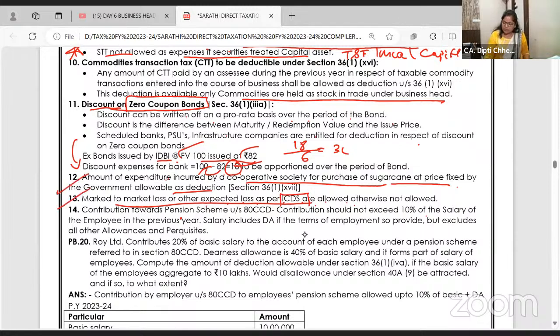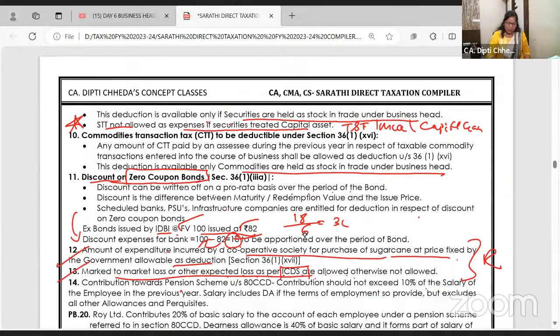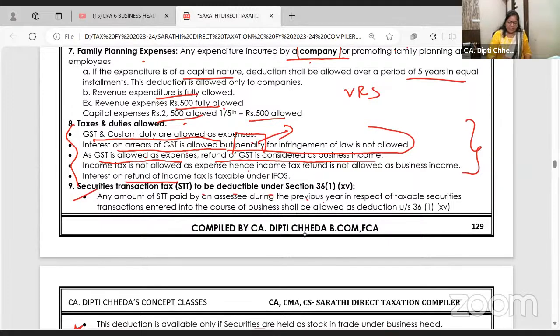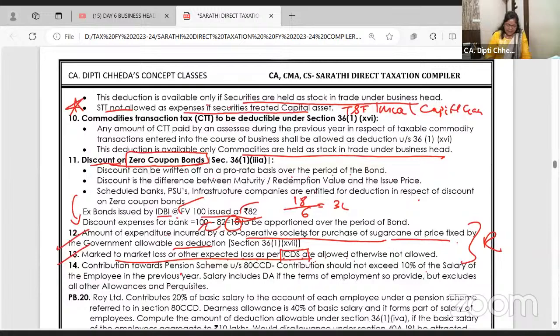I think these two are enough just for reading. Don't dive into detail. This whole 13, 12, but of course it's a part of your syllabus. Important is the 8th bit, the taxes part.